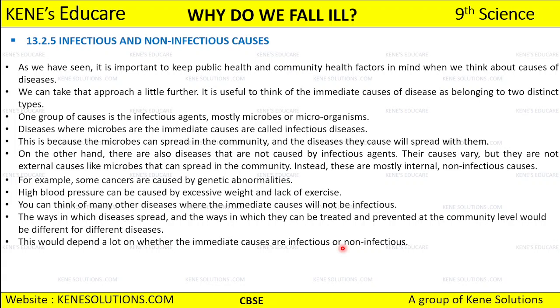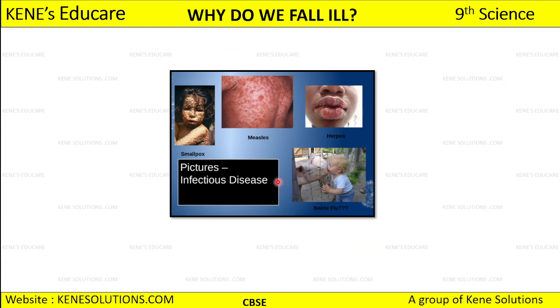Whether the diseases are infectious or non-infectious. Now let's see. This is the picture showing different infectious diseases. This is smallpox, which is an infectious disease, which means it can spread from an infected individual to a healthy individual. So smallpox is one example, then measles is one example, then we have herpes, and lastly we have the swine flu. You might have heard about swine flu.